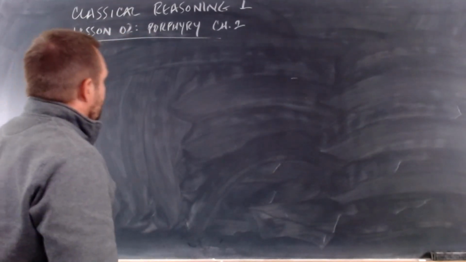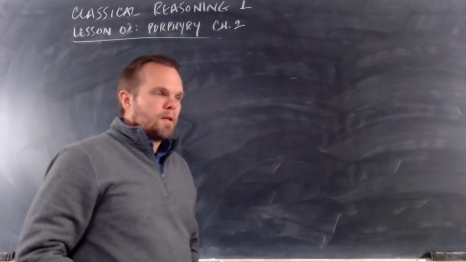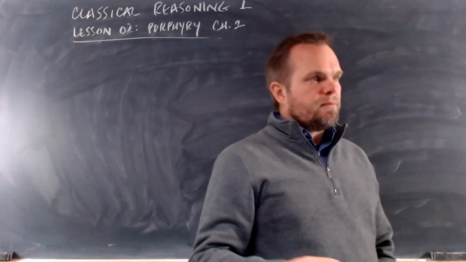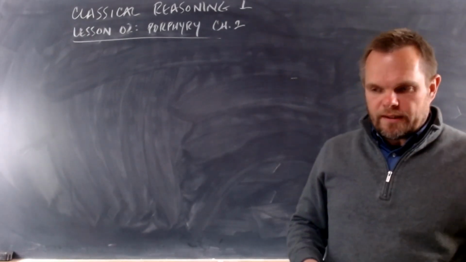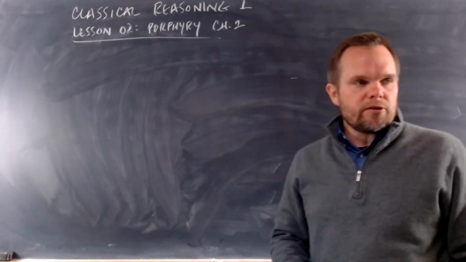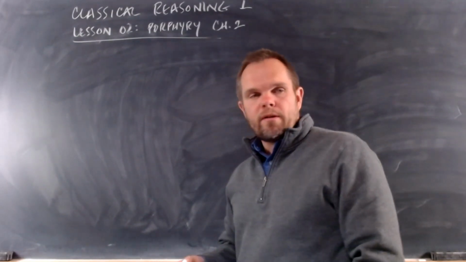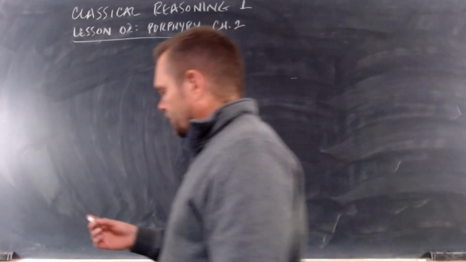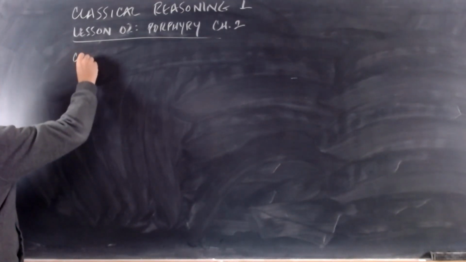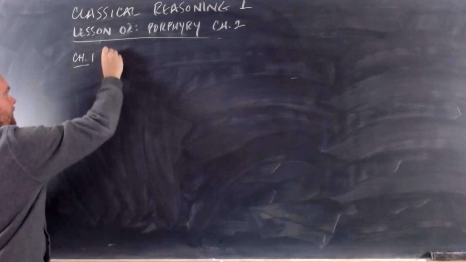In our first lesson, we were introduced to Porphyry's introduction in that first chapter. And Porphyry told us that in order for us to study Aristotle's Categories, which is the first book of Aristotle's work on reasoning, there are 5 terms we have to understand. And these are called the 5 Predicables. So in Chapter 1, just for review, we learned the names of the 5 predicables.